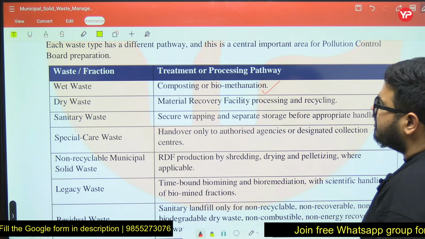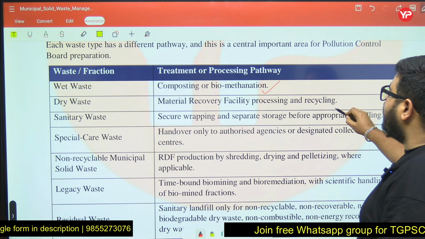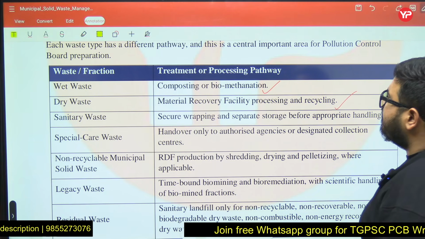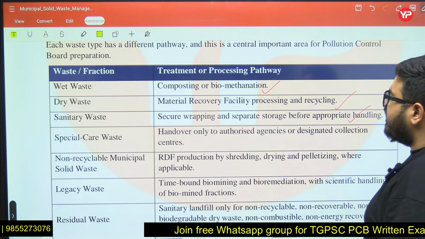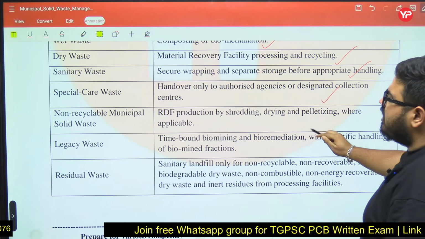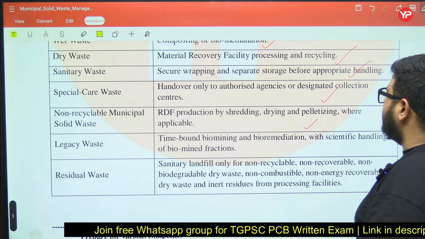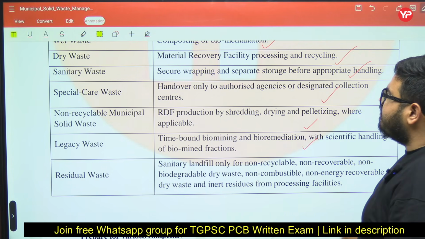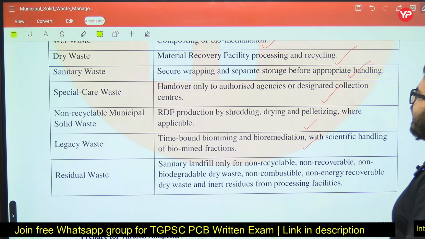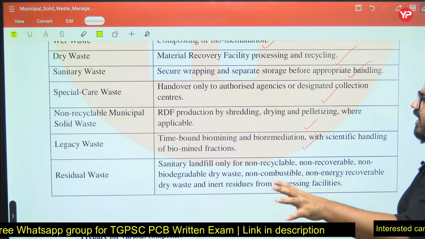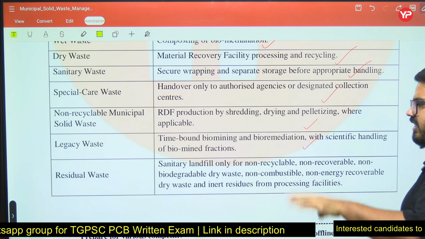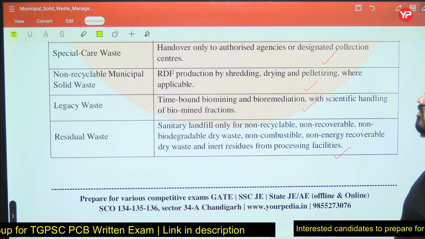Second is your dry waste. Dry waste mostly goes to MRF for processing and recycling. Sanitary waste means secure wrapping. Special care waste means handed to authorized agencies. Non-recyclable means RDF production by shredding, drying, pelletizing. Legacy waste means time-bound biomining and bioremediation with scientific handling of biomined fractions. For legacy waste, residual waste, it will go to sanitary landfill.